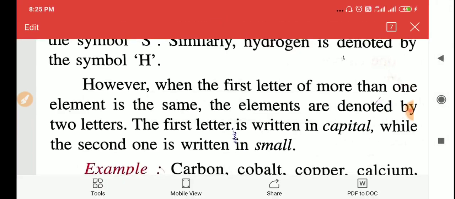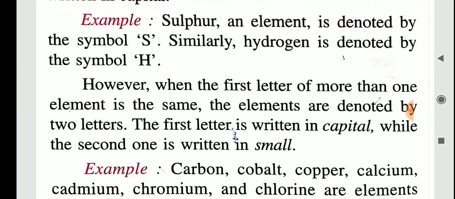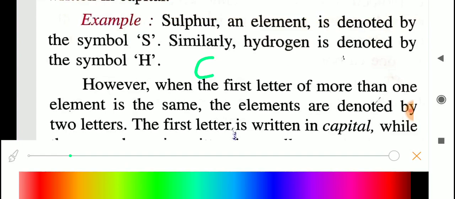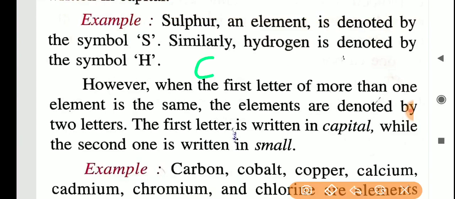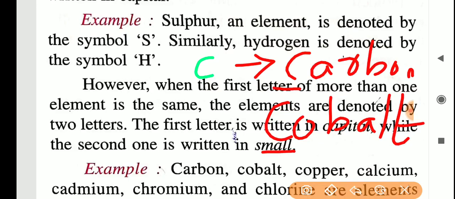And the confusion came later. For example, we have given C for carbon, right? But afterwards cobalt was discovered. What was the condition? We have to take the first letter. In the case of carbon and cobalt, the first letter is C only. So we cannot use C for both elements, because we will get confused about which C represents which element. So what was the condition given by IUPAC?